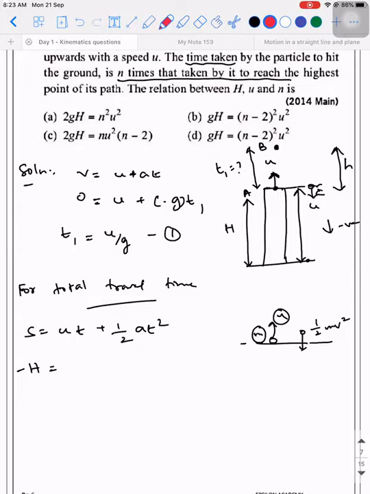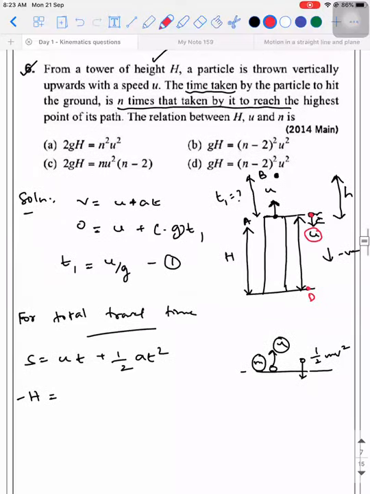I'll tell you what you told is wrong. If I take minus u, then I'm trying to calculate the time taken for the particle to travel between C and point D only, in the downward direction. But what did they say? The time taken by the particle to hit the ground. Hit the ground means where is it starting? Is it starting from point A or point C? When I say time taken to hit the ground, it is calculated right from the time you threw the object in the upward direction. So which velocity should I take into consideration? U. I should take U into consideration.